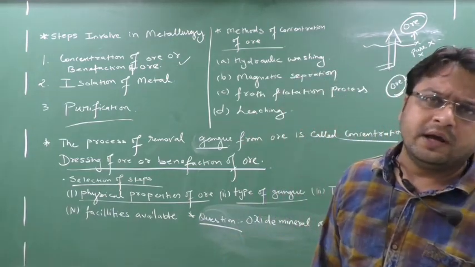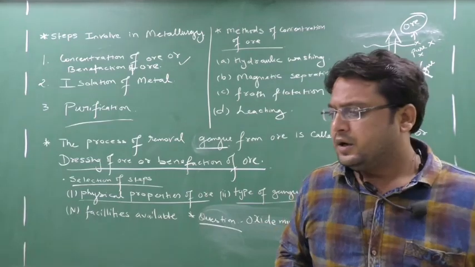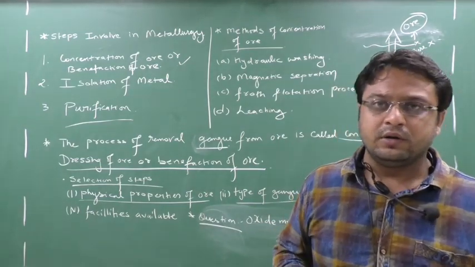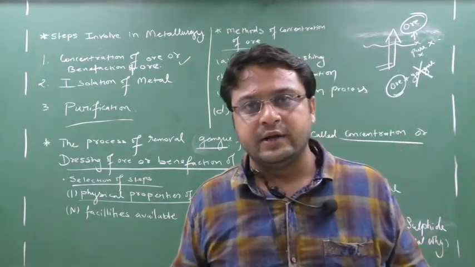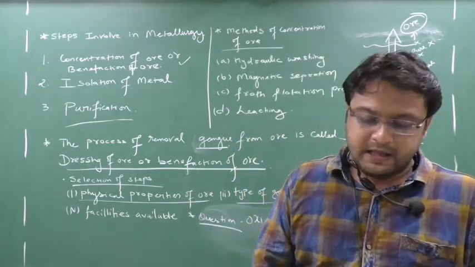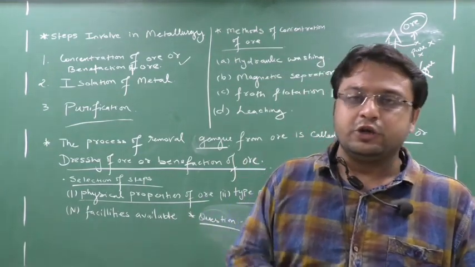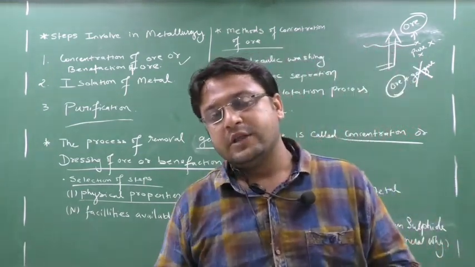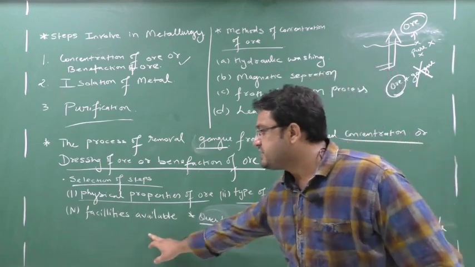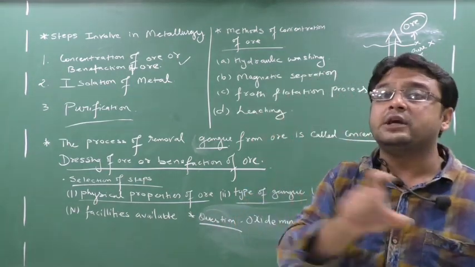See, everything is good, but if you don't have a machine, what then? Yes or no? For example, you have dirty clothes. Okay, but you don't have soap, then how will you clean? Soap facility is not available. You have water, you have a bucket. Yes or no? Everything you have, but you don't have soap, then how will you clean the cloth? Here, soap is the facility for you. Then only you can clean the dirty clothes.